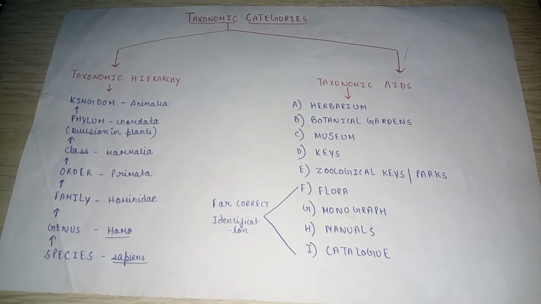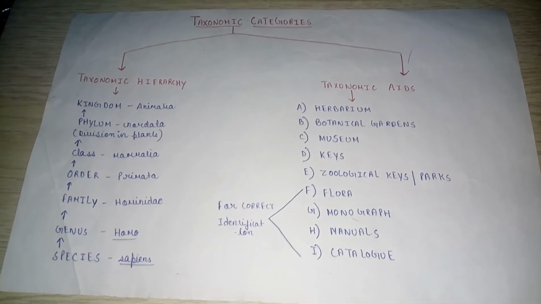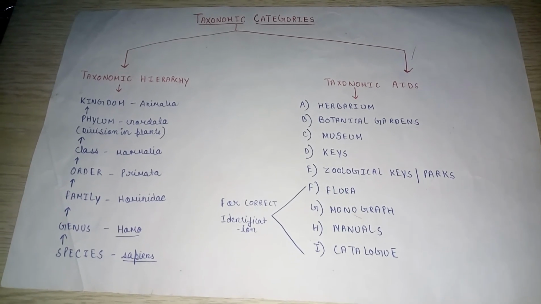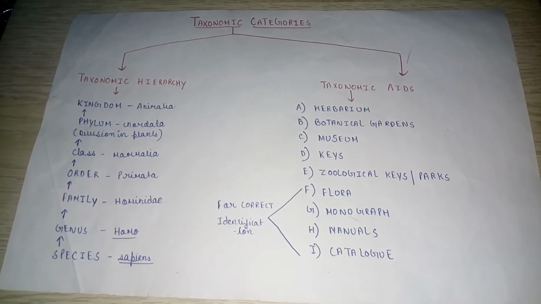Each herbarium sheet is to be labeled properly to avoid any confusion, and the label should carry the scientific name along with the author name, local name, name of family, locality, date of collection, and name of collector.